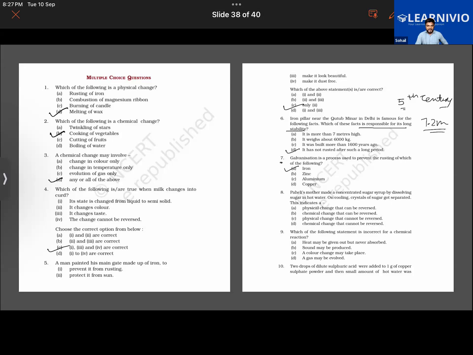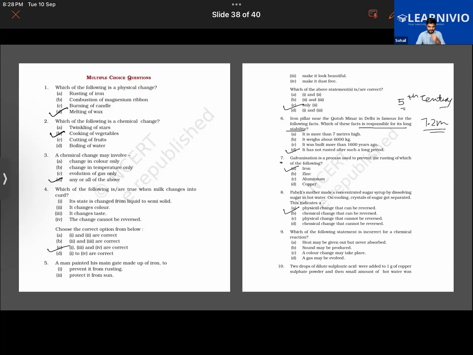Answer question number 8. Paheli's mother made a concentrated sugar syrup by dissolving sugar in hot water. Now, on cooling, crystals of sugar got separated. So, what does it indicate? A physical change that can be reversed. Exactly. It can be reversed by adding some water to it again.